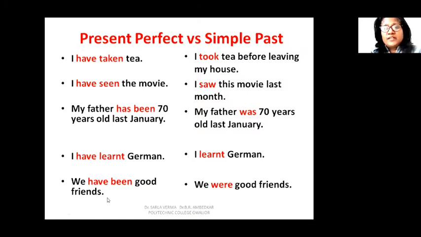Okay. See, we have been good friends. This is the next example. We have been good friends. This is in present perfect. Means we have been good friends.